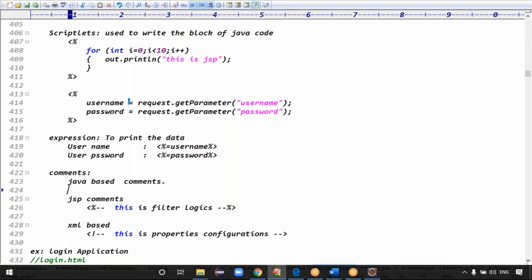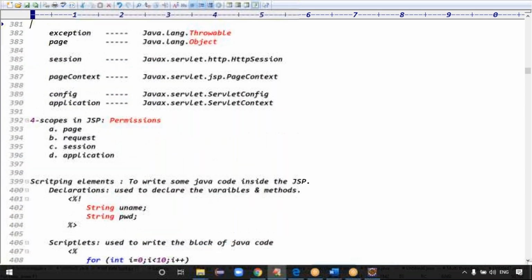How many types of comments do we have in total here? Three types of comments, guys. One is Java based comments, JSP based comments, XML based comments, right? Guys, Java based, JSP based, and XML based comments. Exactly, guys. Clear now?